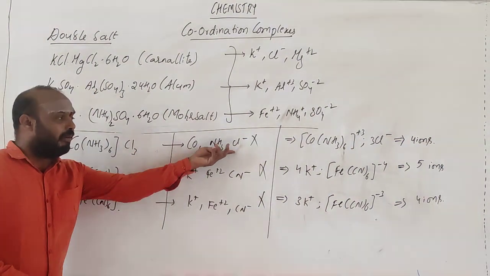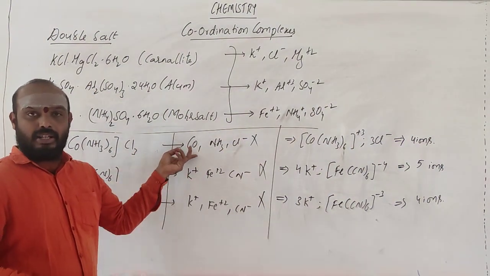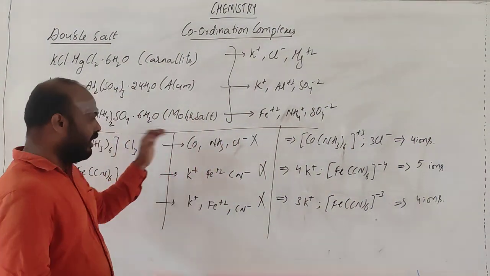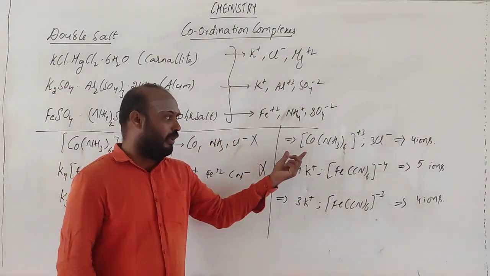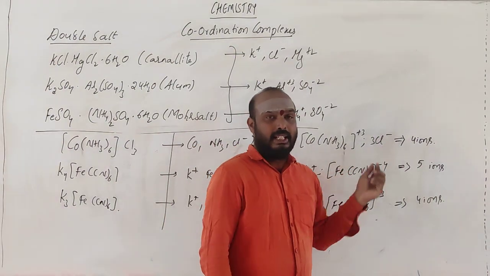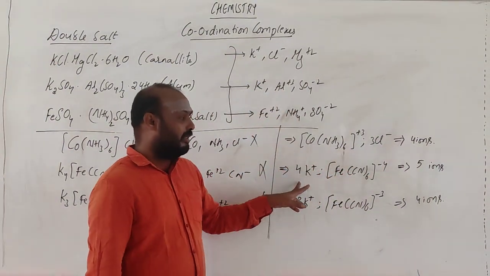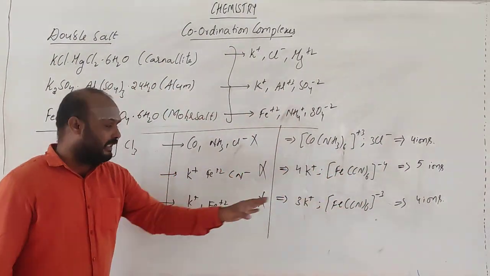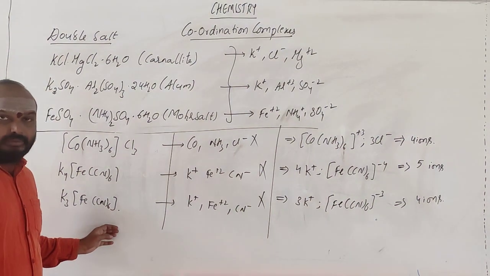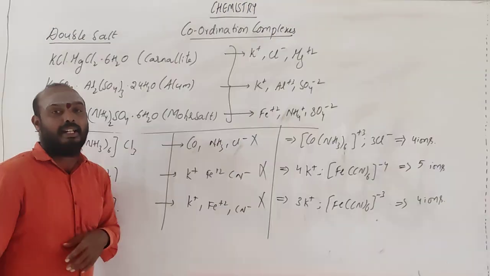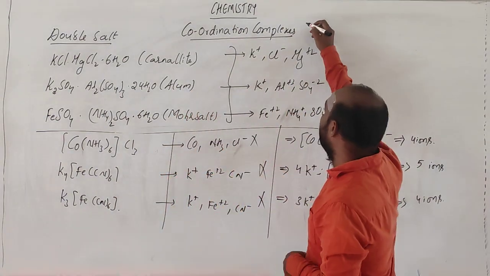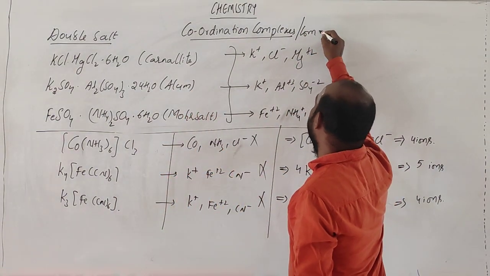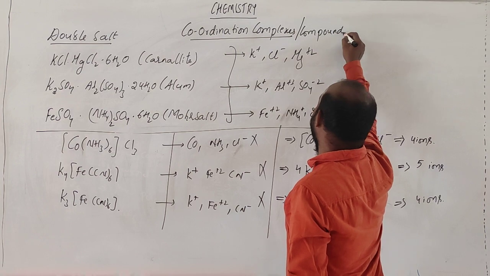They dissociate in this pattern: the entire complex is one unit, and the other things are the remaining ions. If there is dissociation in this pattern, then such compounds are called coordination complexes or coordination compounds.